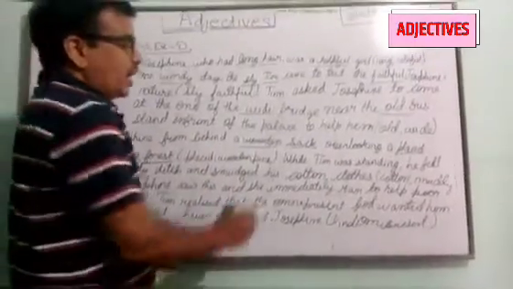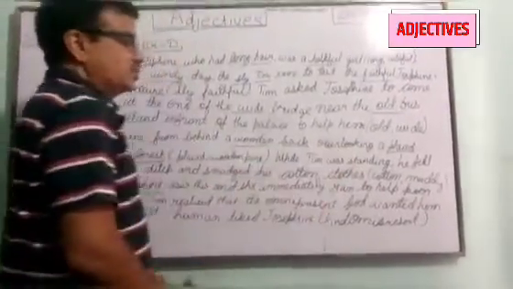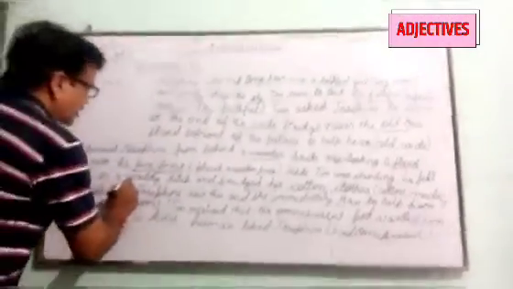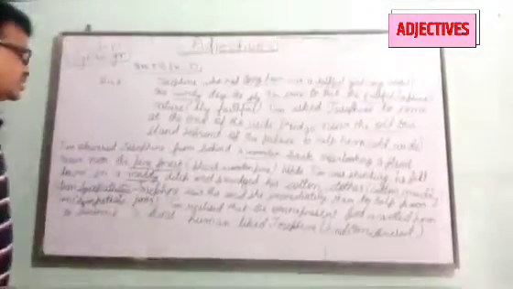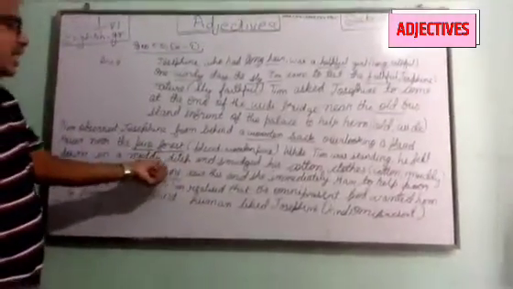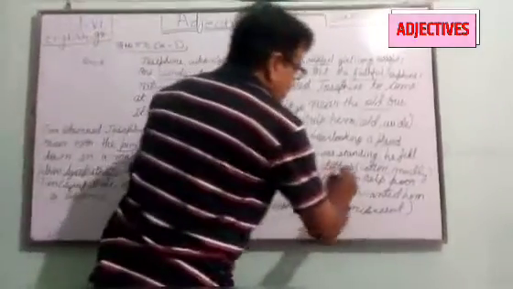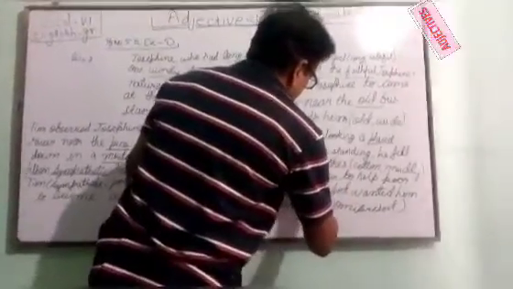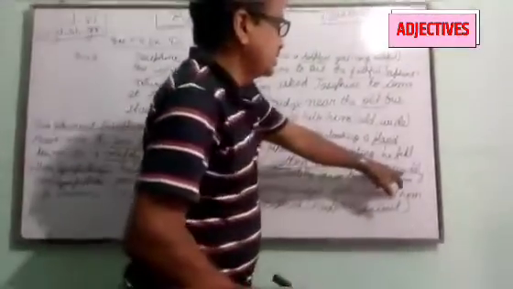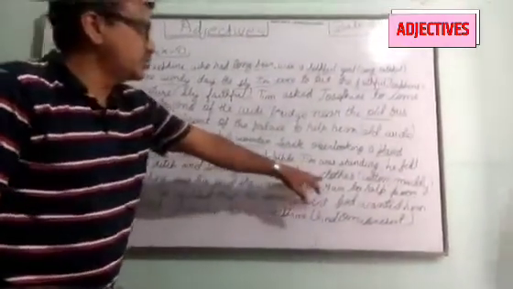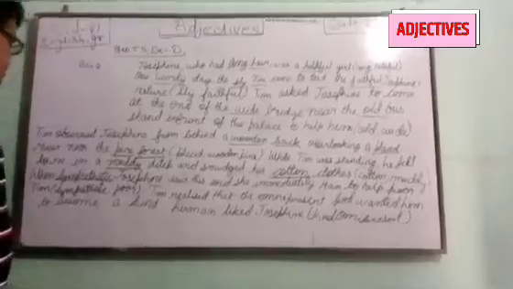Okay. While Tim was standing, he fell down in a muddy ditch. He fell down in a muddy ditch. Which type of ditch was it? Muddy. And smudged his cotton clothes. Which type of cloth was it? The cloth was cotton. Cotton and muddy are the adjective words that have been given. So we have put them before the cloth and before the ditch.